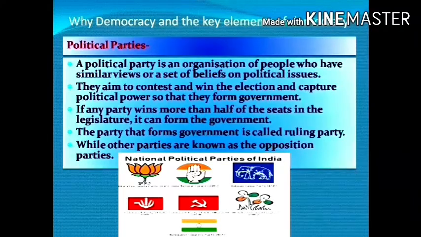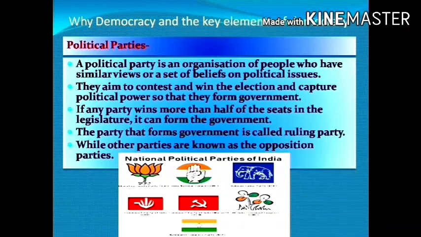Now we have political parties. Now a political party is an organization of people who have similar views or a set of beliefs on political issues. Now in India we have many political parties, and their aim is to contest and win the election and capture political power so that they form the government.